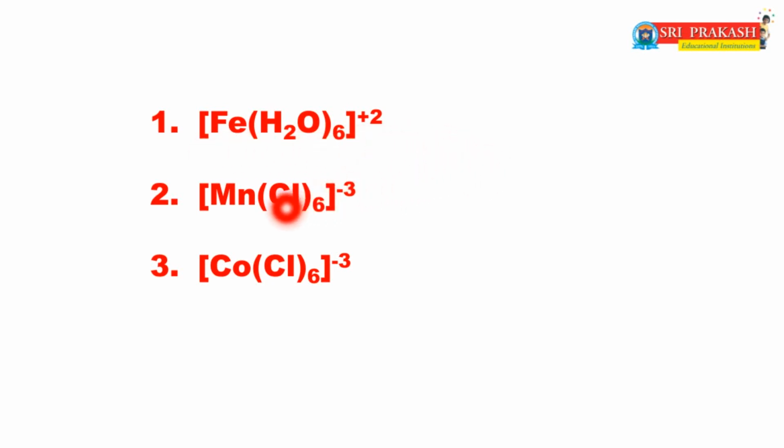The second one is [MnCl6]3-, whose IUPAC name is hexachloridomanganate(III). And the third one is [CoCl6]3-, whose IUPAC name is hexachloridocobaltate(III).